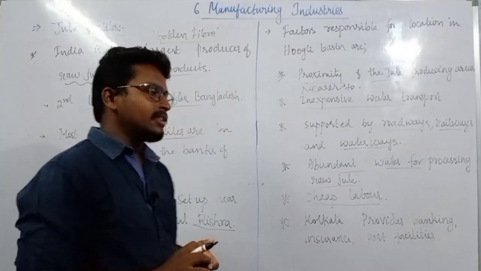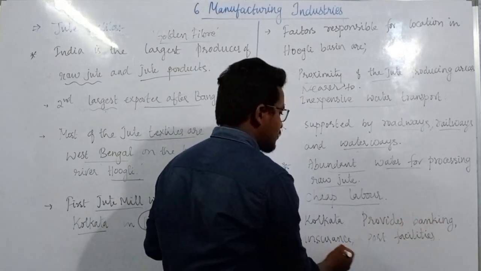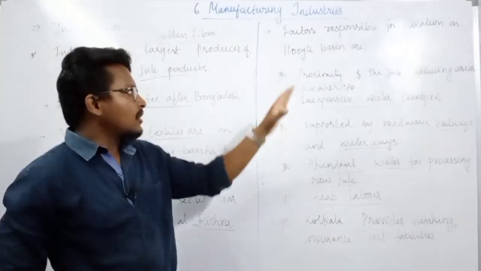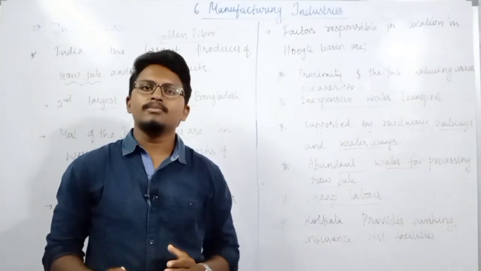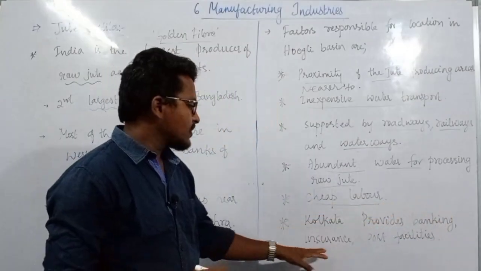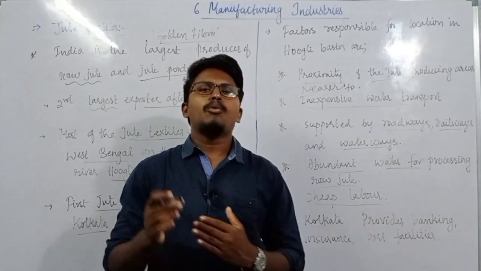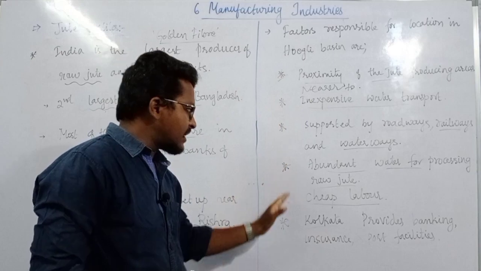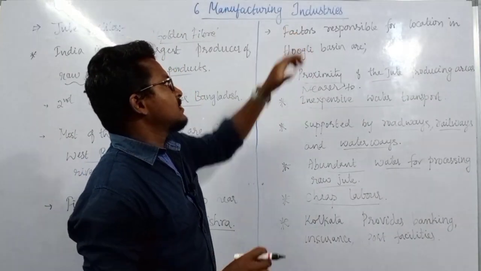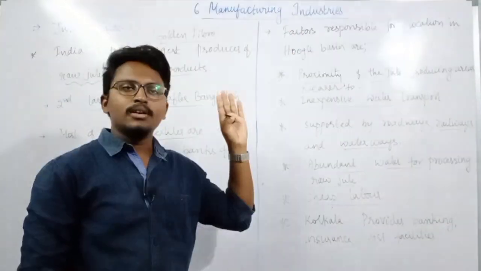Kolkata also provides banking, insurance and port facilities for these jute industries. Because of these various reasons, most of the jute textile industries are located on the banks of river Hooghly.